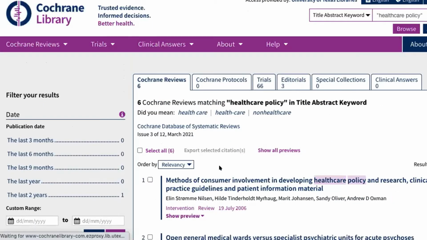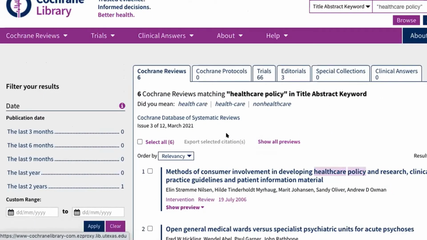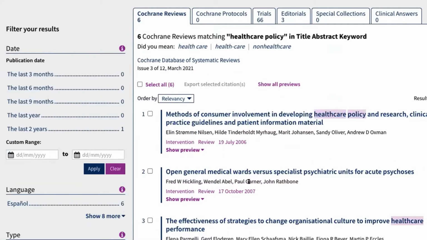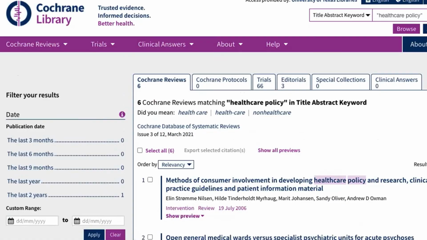There's no protocols registered. That's another thing that can be nice to know, if there are. But then I can go through all of these, and same thing I did with the systematic reviews published in the journal that I identified, look at their methods section, see what databases they're using, see what journals they're hand searching in, where they're looking for gray literature. All of that stuff will be super helpful for you to know moving forward.